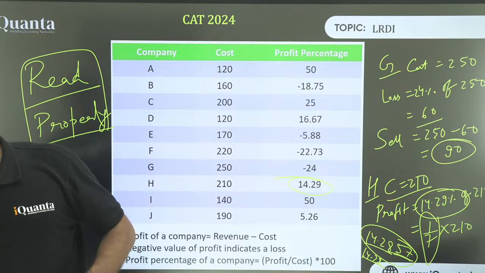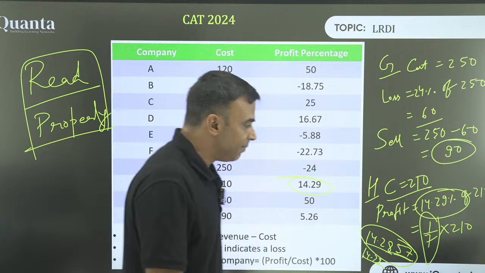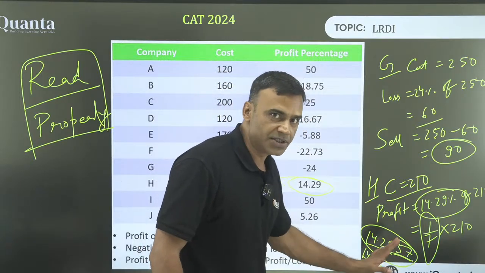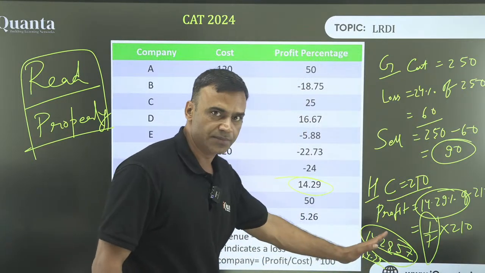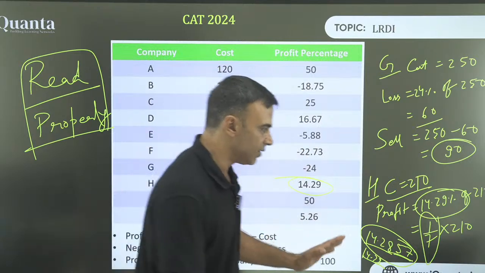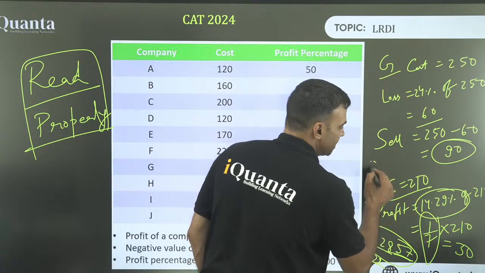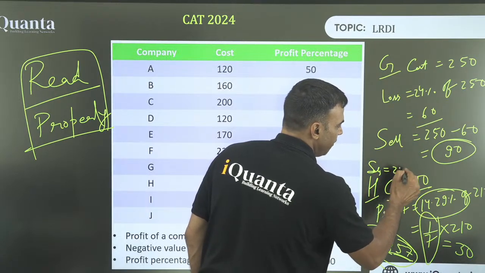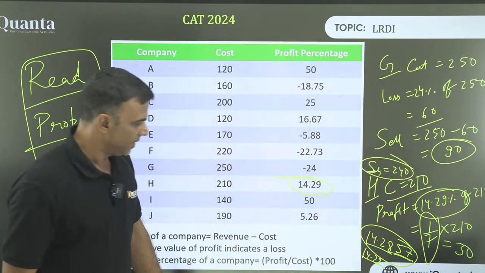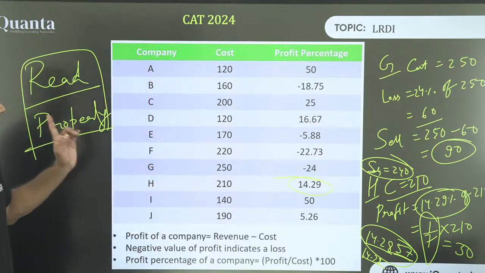Yes, Priyanshu and everybody else. I think most of the people have used 1 by 7. Okay. And please understand that this is not approximation. It is exact calculation. So 1 by 7 of 210 is 30. Now, cost is 210, profit 30. So sales will be equal to 240. Yes. So this is just one type of data, that is table.